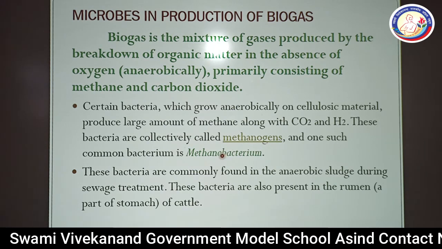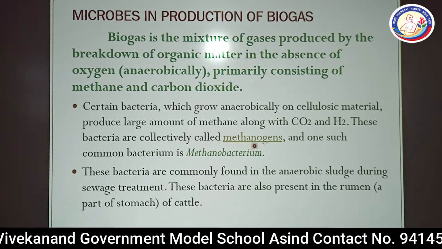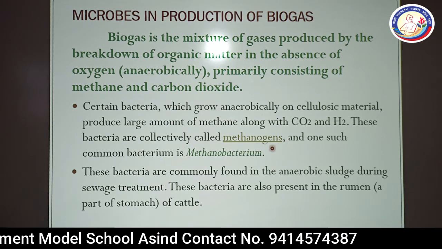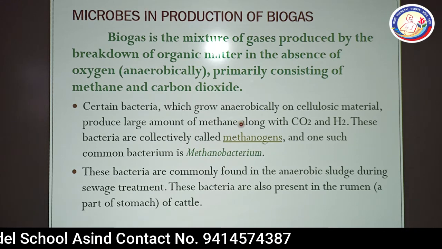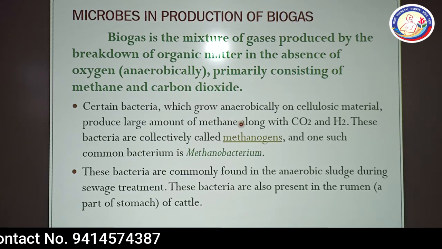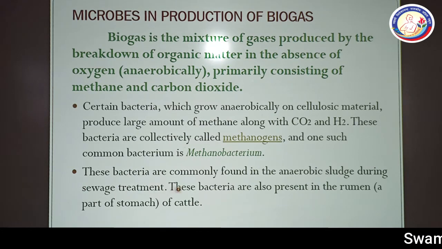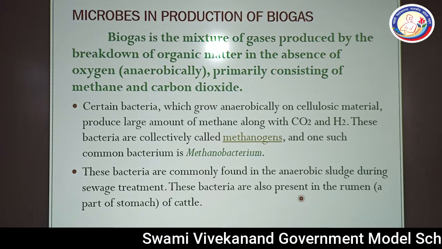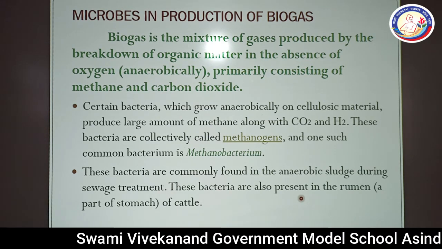You can clearly see the name methanogens. Methano means methane and gen means genesis. So the bacteria that produce methane gas after metabolic activity are called methanogenic bacteria. And the well-known example of this bacteria is Methanobacterium. These bacteria are commonly found in the anaerobic sludge during sewage treatment. These bacteria are also present in the rumen of the cattle, and rumen is a part of the stomach.